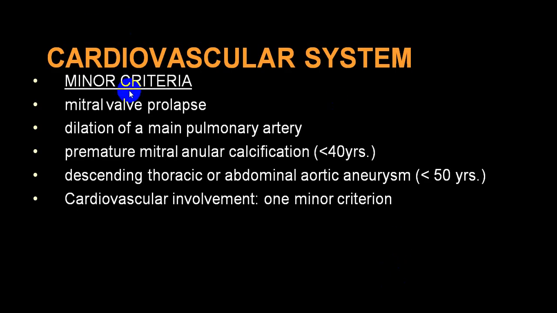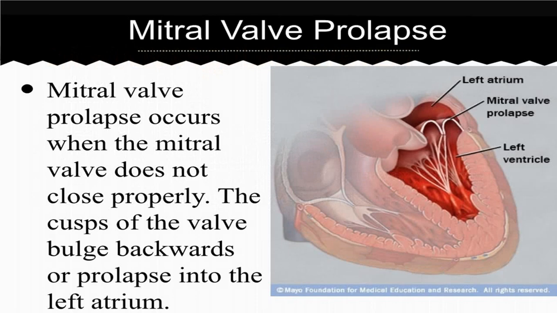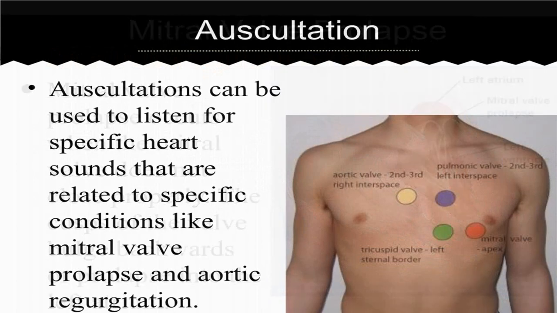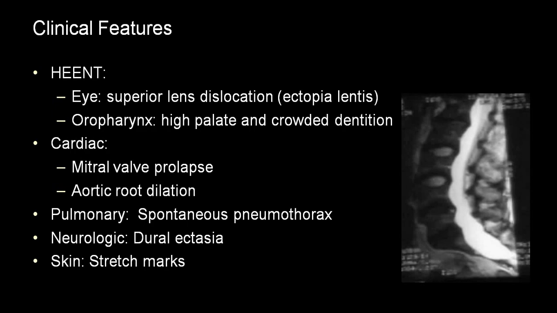Among minor criteria, mitral valve prolapse, pulmonary artery dilatation, annular calcification of mitral valve, abdominal and thoracic aorta dissections, aneurysm and dissection. So one minor criteria is also helpful. So this is showing you mitral valve prolapse, and on auscultation you will get a murmur of mitral regurgitation and aortic regurgitation, quite common.